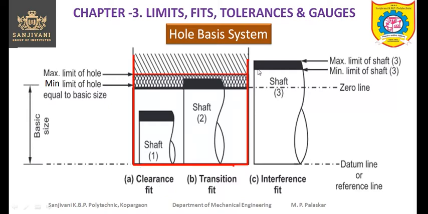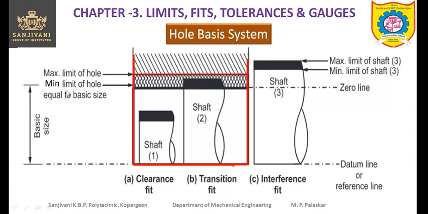Now this red colored part is nothing but the hole. Only one hole is shown because the hole is constant. The dimension of the hole along with the tolerance zone is constant, and this hole has the basic size such that the fundamental deviation, that is the lower deviation of the hole, is 0. This is the lower deviation, and that is 0 because the lower limit coincides with the 0 line.